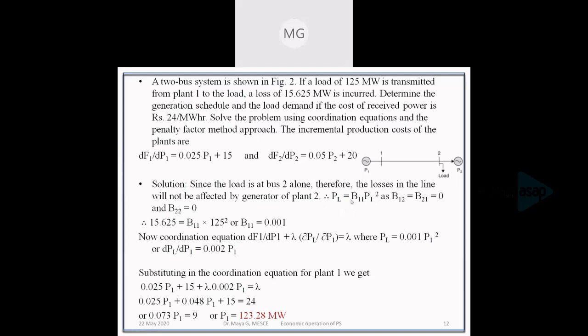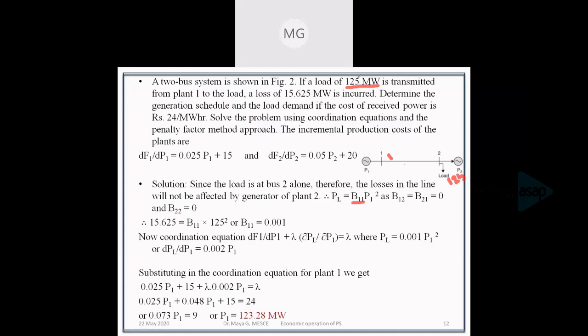For finding the loss coefficient B11, the question says that if a load of 125 megawatt is transmitted, the loss is 15.625. This loss is incurred only due to the transmission of P1.